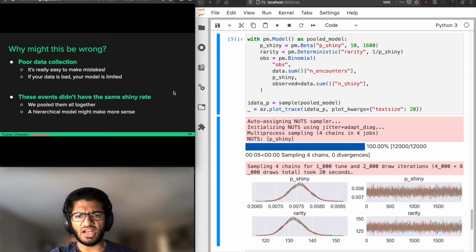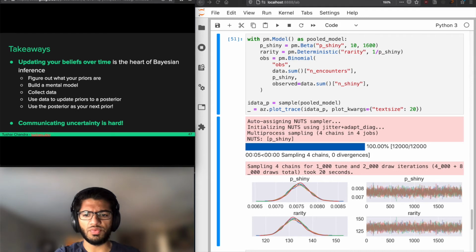So let me end with some takeaways about what we were doing here. The main one is that updating your beliefs over time is the heart of Bayesian inference. That's what this is all about. You want to figure out what your priors are. We all have prior beliefs about how the world works. We call them assumptions a lot of the time. And then we want to build a mental model of whatever it is we're interested in, collect some data, and use that data to update our priors into a posterior. That's it. And then we use the posterior as our next prior and repeat kind of indefinitely. That's how we think about the world, and that's how we think about Bayesian inference too. Updating your beliefs over time in the presence of new data is the heart of what all of this is about.